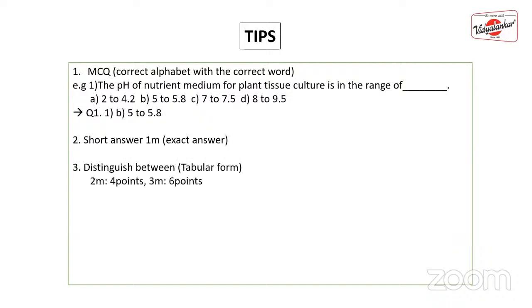Next, if distinguish is asked, you all have to make sure that you write it in a tabular form. If it is asked for 2 marks, 4 points are expected in both the columns. If it is for 3 marks, 6 points are expected in both the columns. That is half mark for each point. If it is for 4 marks, then 8 points are expected. But most of the times, for 4 marks, distinguish is not asked. Recently, when distinguish was asked, that is the difference between an artery and vein, it was given with reference to the lumen and the thickness of the wall.